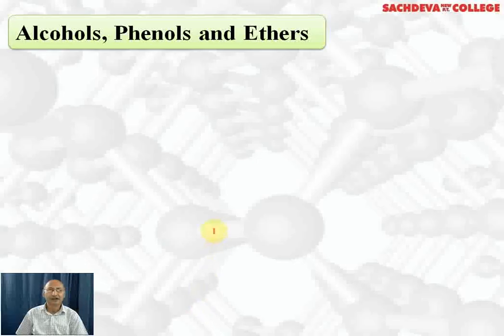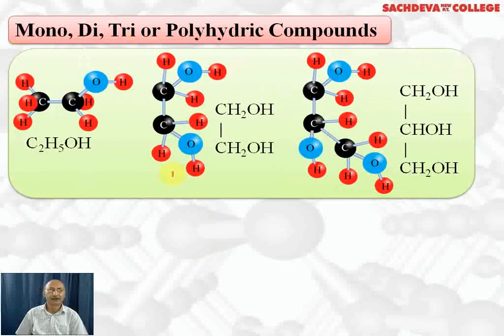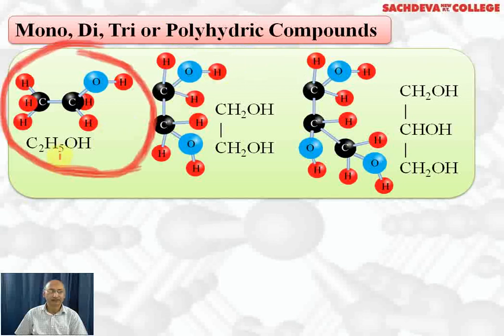Let's take up alcohols, phenols and ethers. The first topic is classification. Alcohol is classified into monohydric, dihydric, trihydric or polyhydric alcohol. The first we have taken example of monohydric alcohol, CH3CH2OH. It can also be written as C2H5OH. Ethyl alcohol is the common name. Ethanol is the IUPAC name. It has one OH group, that's why it is called monohydric alcohol.